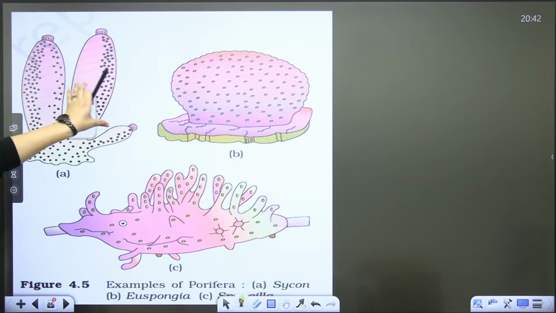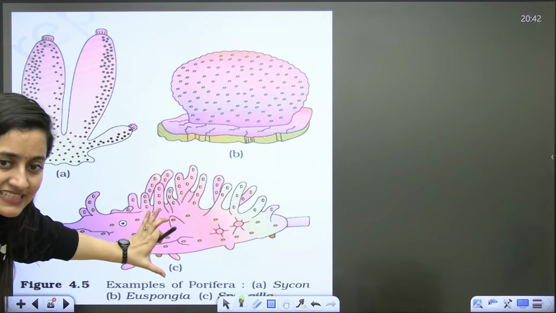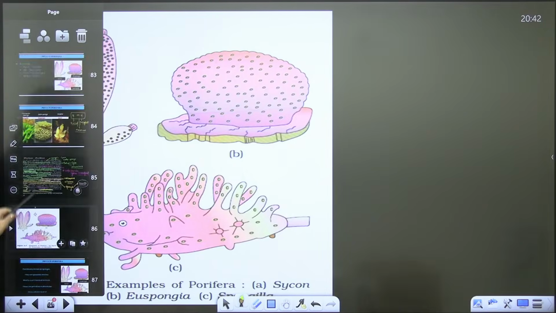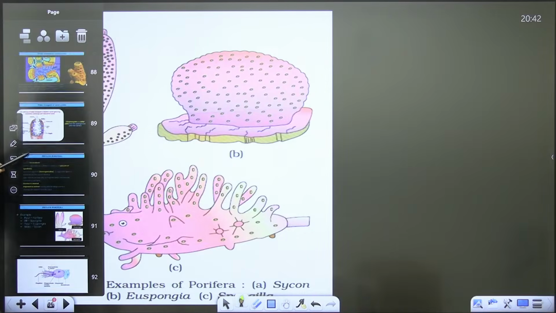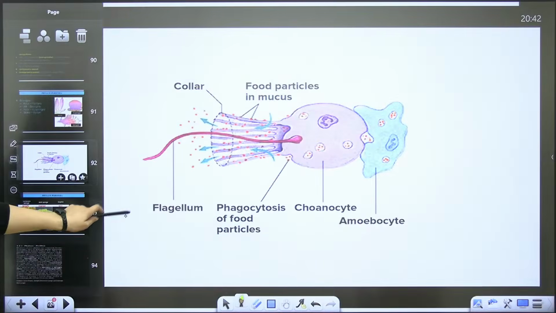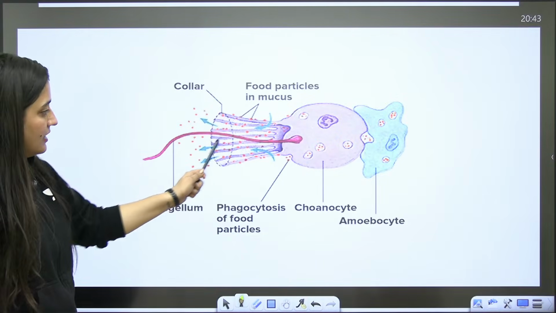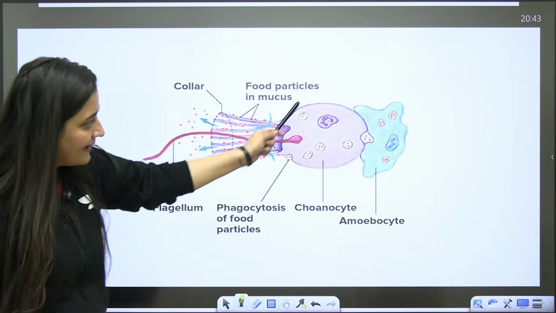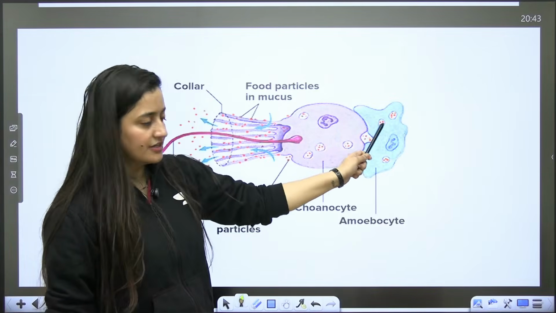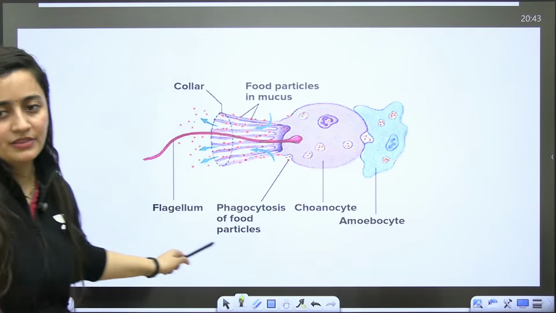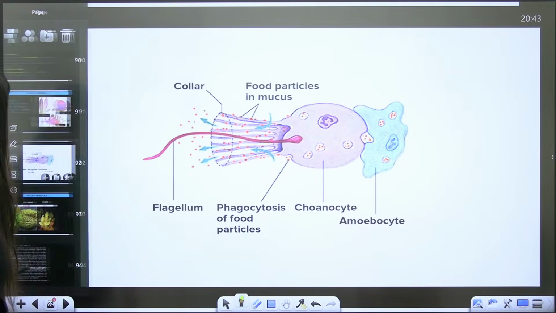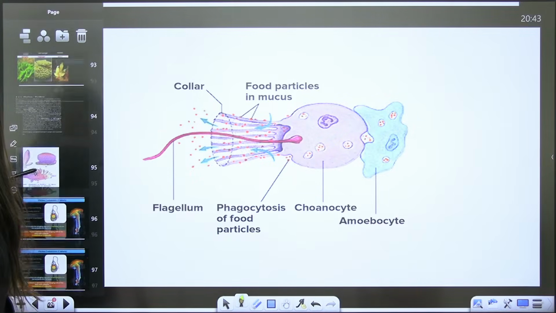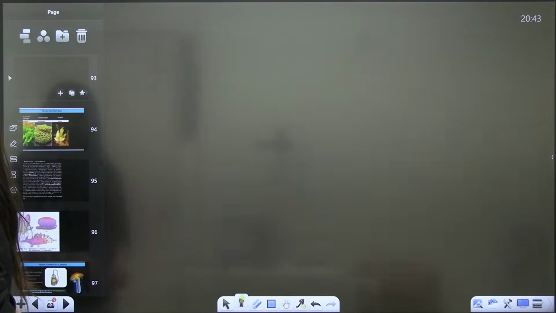You have Scypha, you have Euspongia, and this is Spongilla. Okay, so this is the diagram of the choanocyte. It is a collar cell. This is the flagellum. Phagocytosis of food will happen here in the cell, and at its base amoebocytes are there. Digested food will pass here. It will further help in the distribution of that food. Clear? So now let's move to the next phylum.